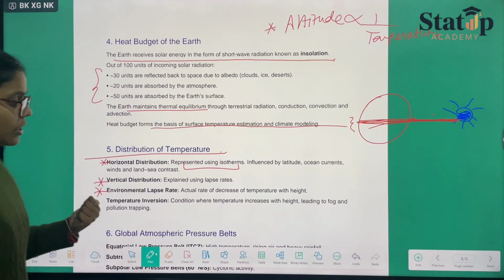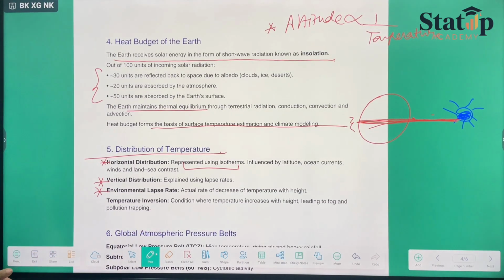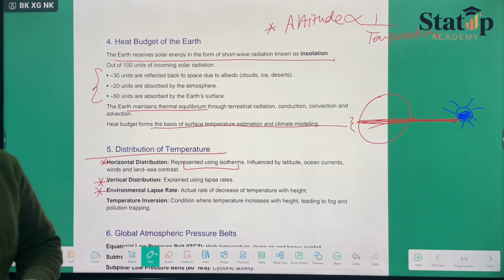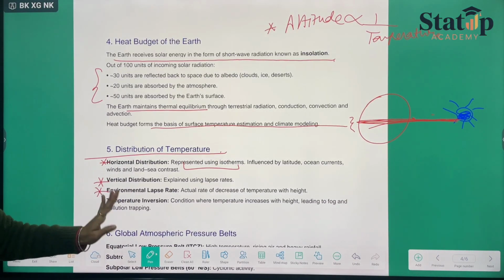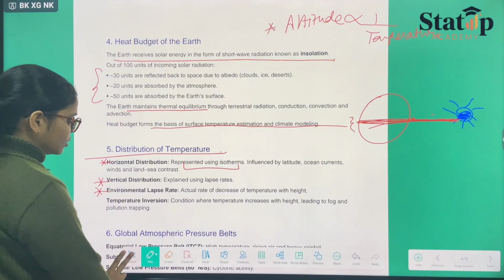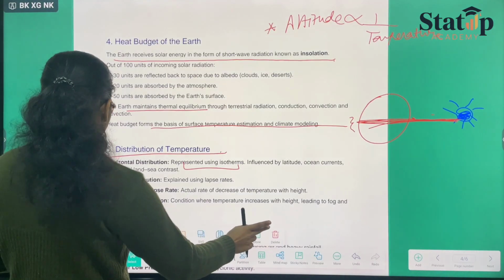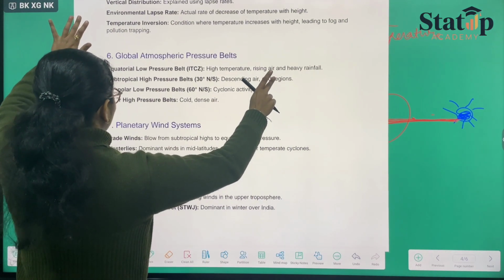Another thing is temperature inversion, a condition where temperature increases with height, leading to fog and pollution entrapping. This we all know. Then there are global atmospheric pressure belts. If we talk about them, pressure again plays the major role. How come?